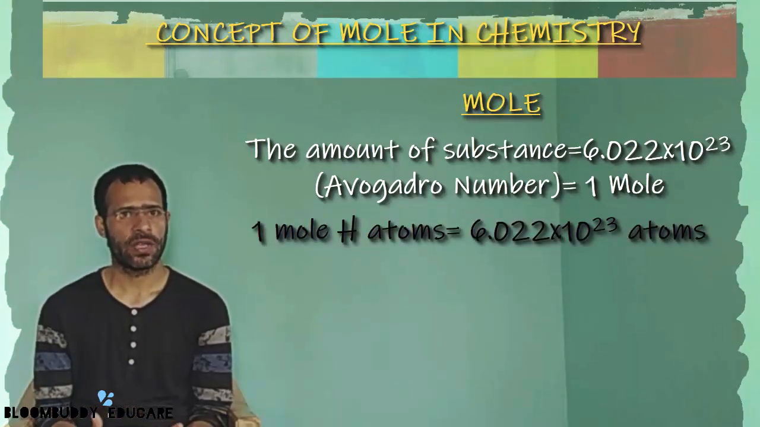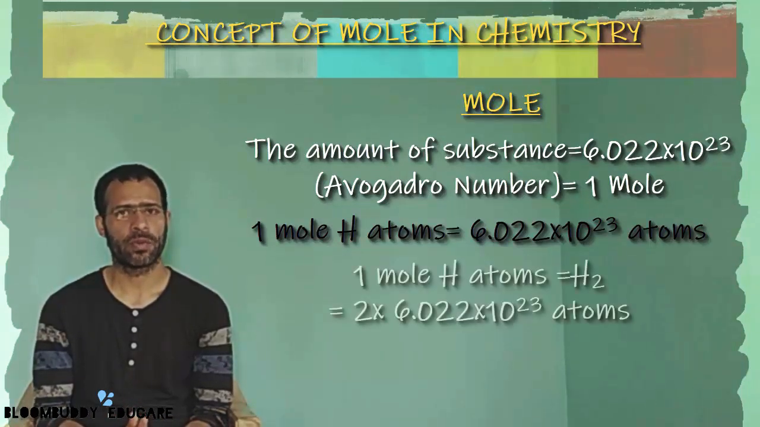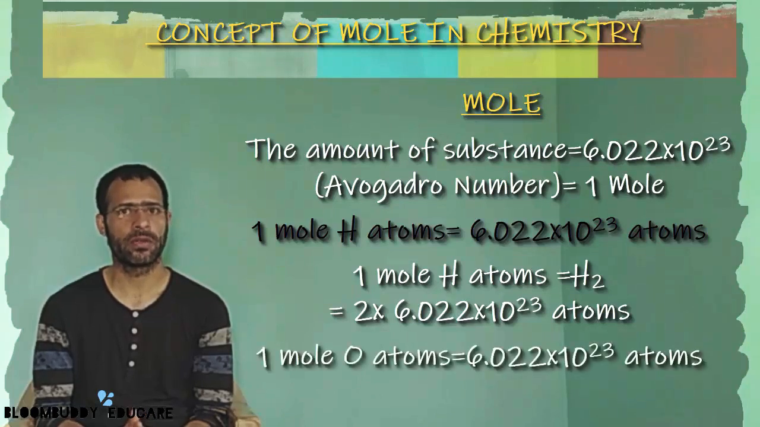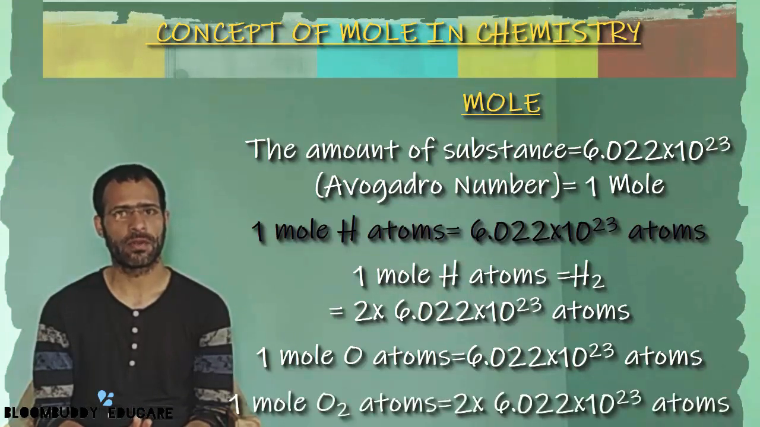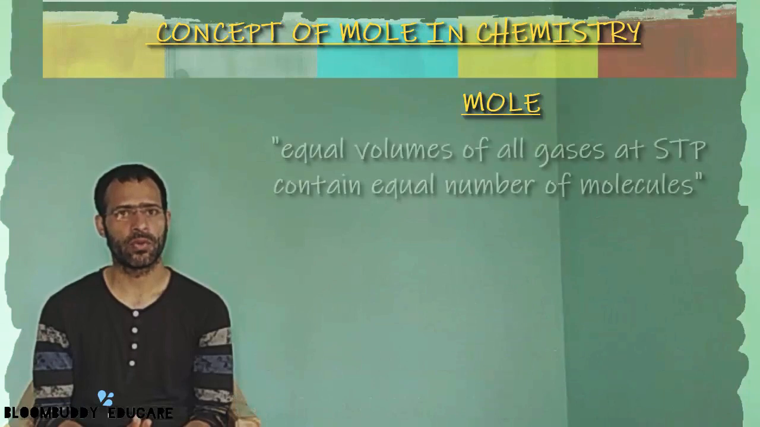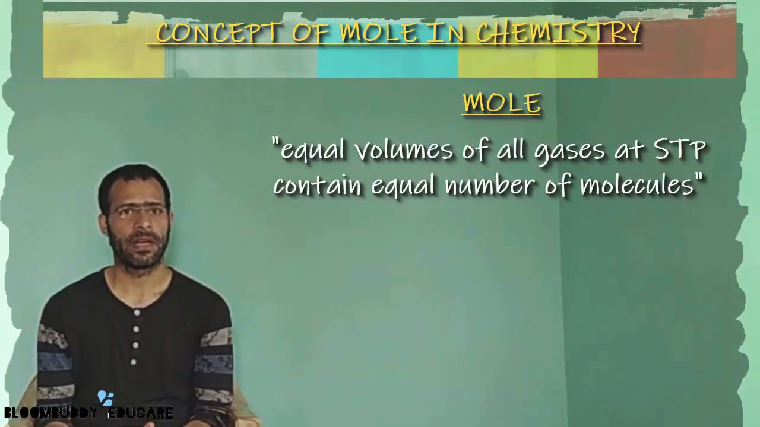For example, if we take 1 mole of hydrogen atoms, it will be equal to 6.022 into 10 raised to the power 23 atoms of hydrogen. And if we take 1 mole of hydrogen molecules, then the hydrogen molecule contains 2 hydrogen atoms, so that will be equal to 2 into 6.022 into 10 raised to the power 23 atoms of hydrogen. Similarly, 1 mole of oxygen atoms will again be equal to 6.022 into 10 raised to the power 23 atoms of oxygen, and if we take 1 mole of oxygen molecules, then it will be equal to twice 6.022 into 10 raised to the power 23 atoms, right?